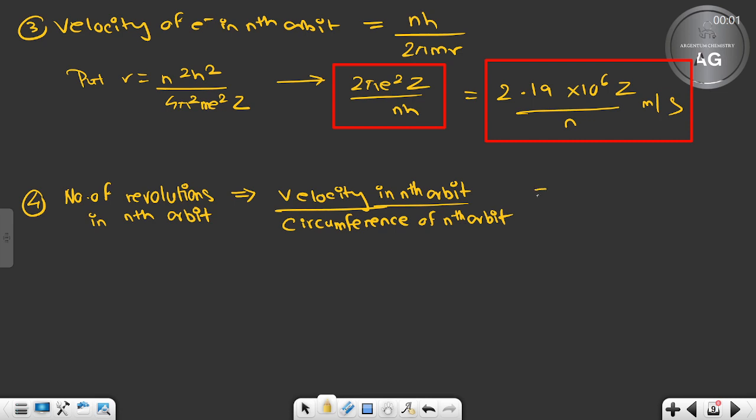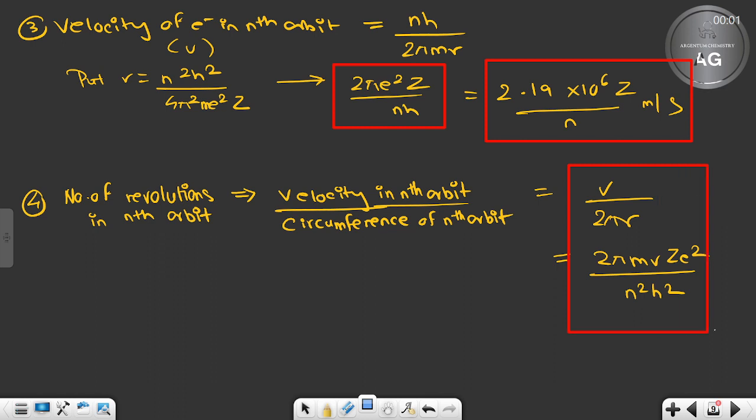So that is equal to what? Suppose this value is V. So this is V by 2 pi r. Now substitute the value of V that we just got, and you will ultimately get the number of revolutions as 2 pi mv square by n square, which is the ultimate value. There is no shortcut for this.